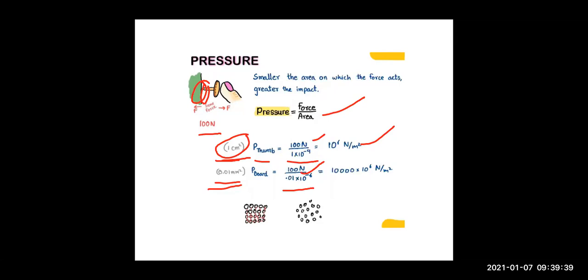Now this goes up and you are going to get 10,000 into 10 to the power 6. Same force, but the pressure on the board is about 10,000 times more than the pressure on the thumb. Because of this reason, the pin gets inserted into the board and the other end of the pin does not get inserted in our thumb, right?